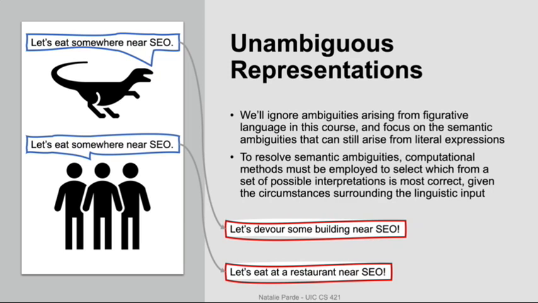To resolve semantic ambiguities, systems need to be able to select which from a set of possible interpretations is most correct given the current context. For example, if I'm Godzilla and I say, let's eat somewhere near SEO, I might be talking about eating some building near the Science and Engineering Offices building. But if I'm hanging out with some of the other faculty and say the same thing, I'm probably talking about eating at a restaurant near the building.